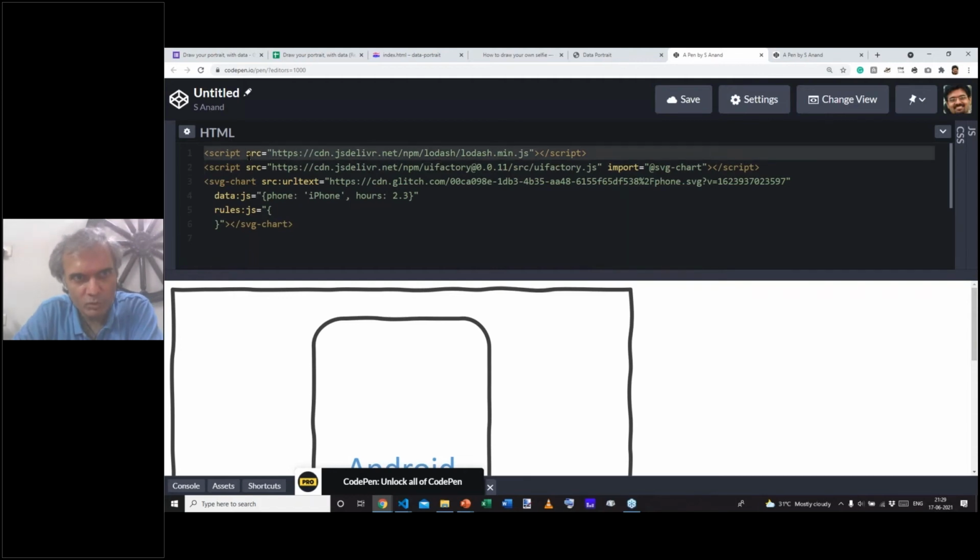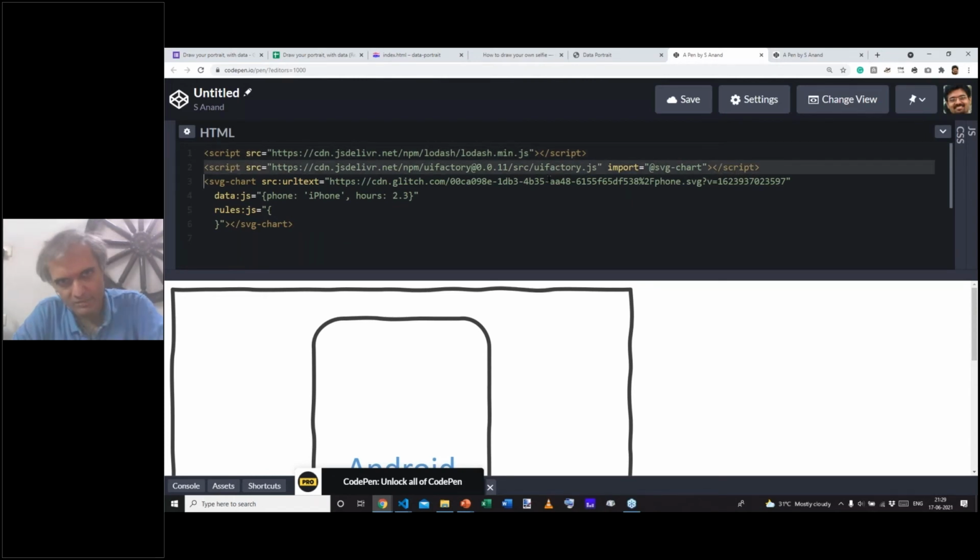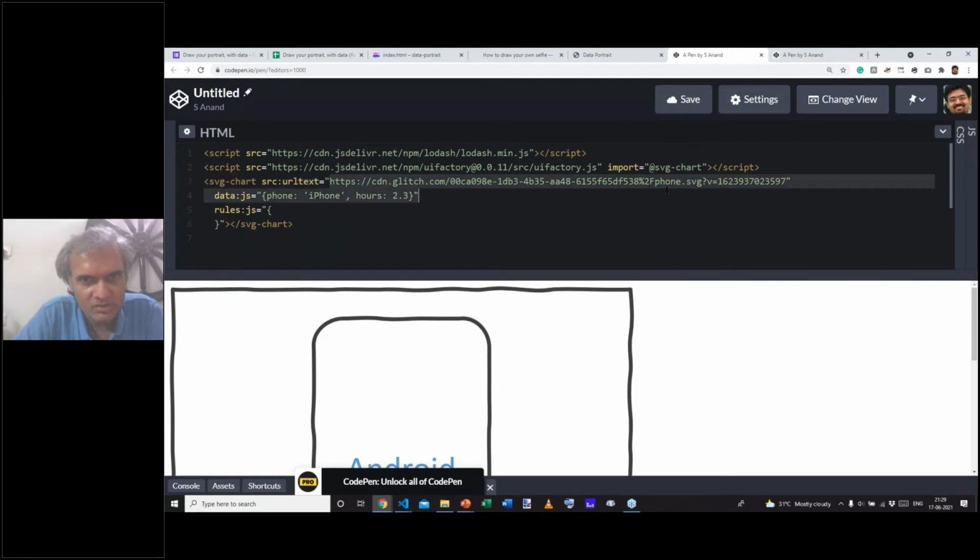The first line imports Lodash. That's a requirement, one of the dependent libraries. The second line imports UI Factory. That is the main library that does the mapping. Specifically, we are importing a component called SVG chart, which is what is really doing the bulk of the work. The third line includes the SVG chart component, and it takes the source as a text that returns URL from this URL. This URL is where I happen to have saved the SVG that I created in PowerPoint. So it loads it from this location.